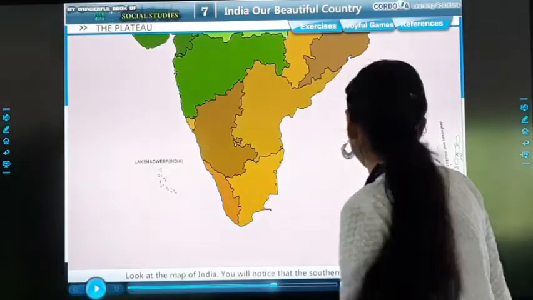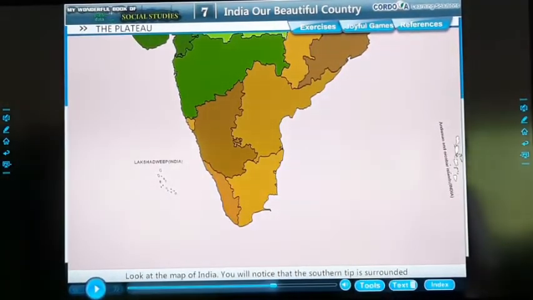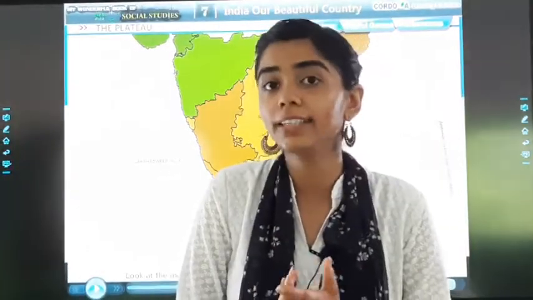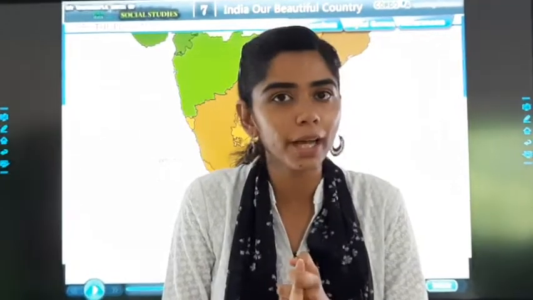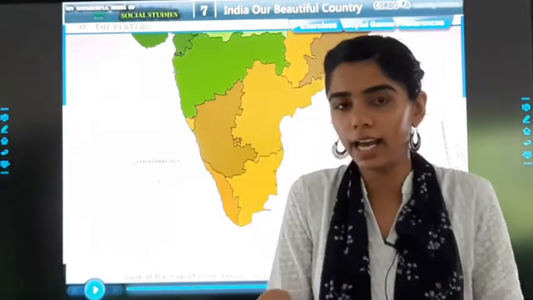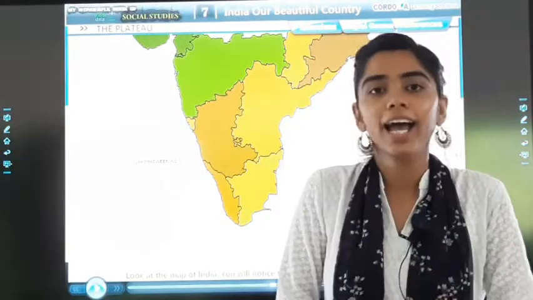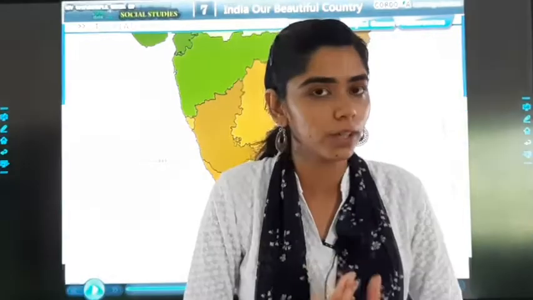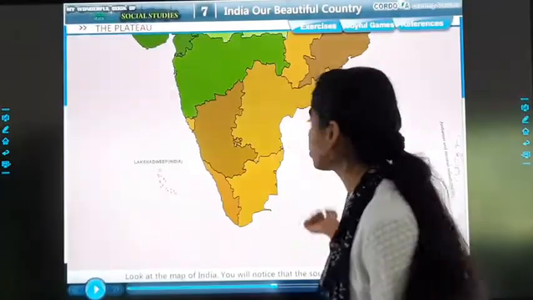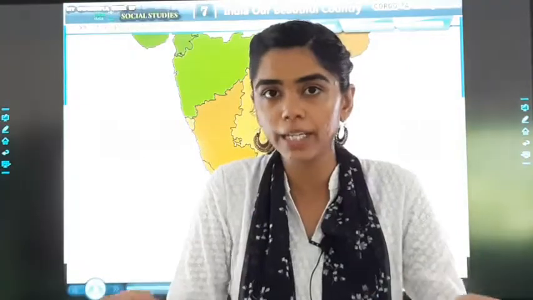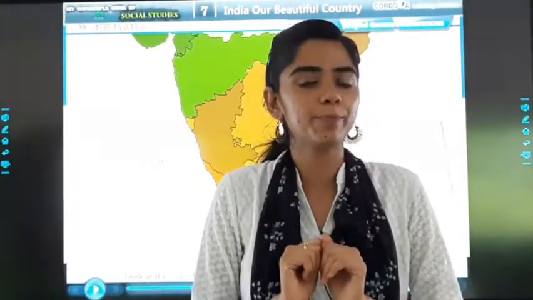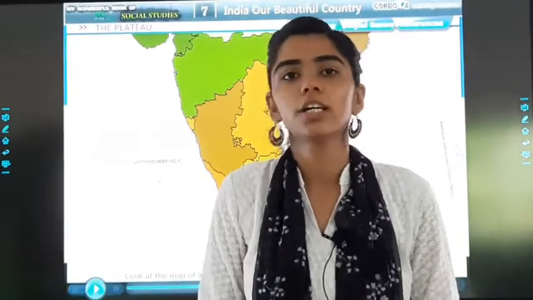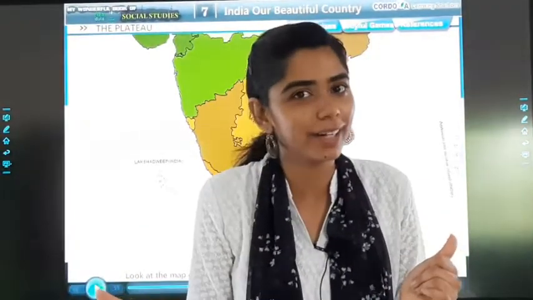Okay children, so you will notice this. So we will stop over here. We studied about the plains and the plateaus. Now plains में हमने क्या पढ़ा? That the area, that is the land, is in level. Okay, and they get enough water. Why? Because so many rivers flow over there. But in plateaus, the surface, जो ज़मीन है, plateaus की वो rough होती है. इसलिए land भी fertile नहीं है. तो इसलिए crops cultivation, फसल उगाना इतना अच्छा नहीं रह पाता.